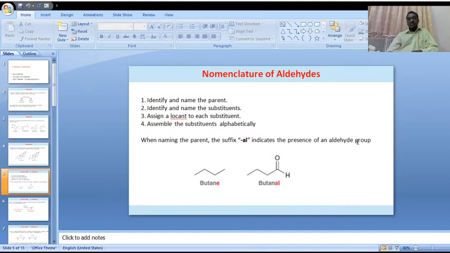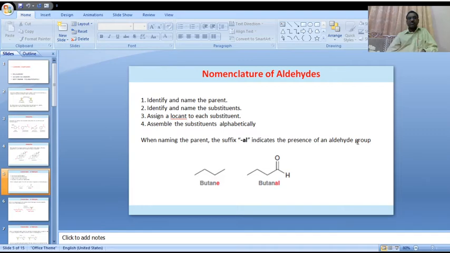In the common system, please concentrate. Aldehydes are named after the corresponding carboxylic acid. The suffix of the carboxylic acid, oic acid, is replaced by aldehyde.